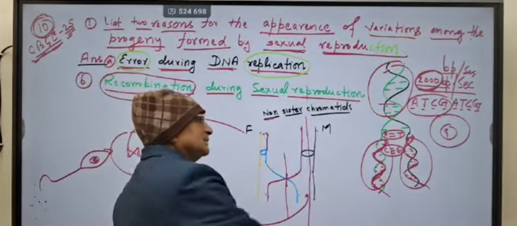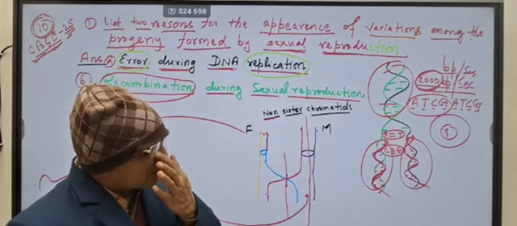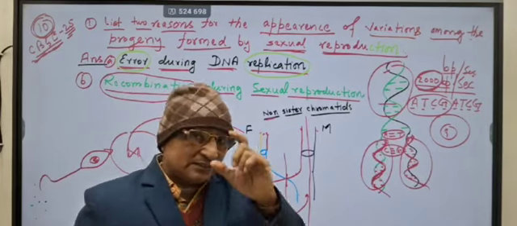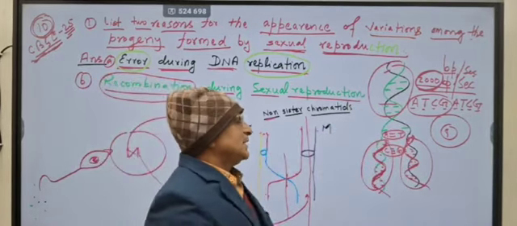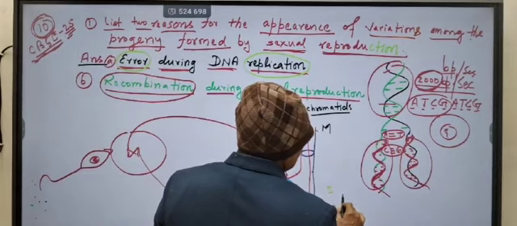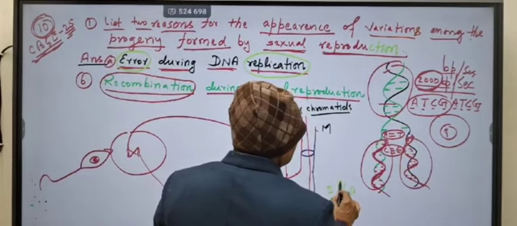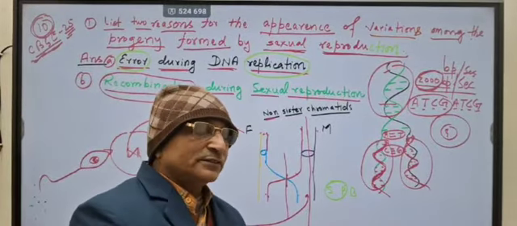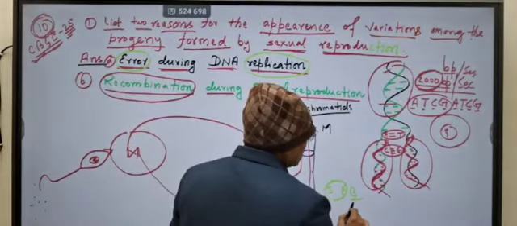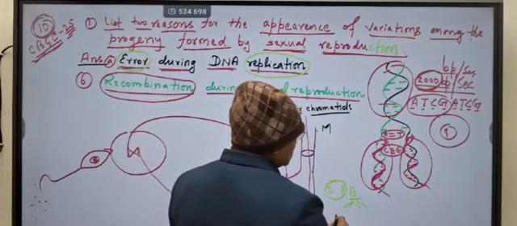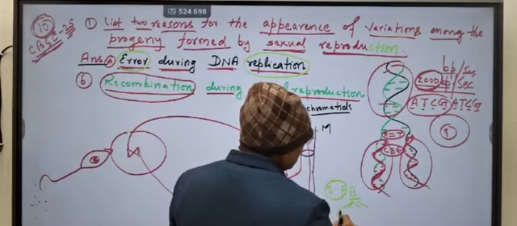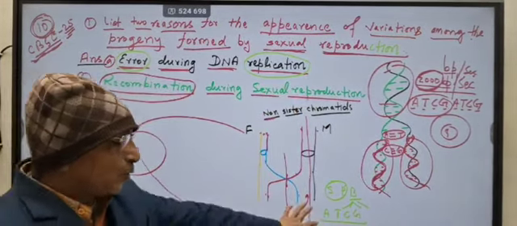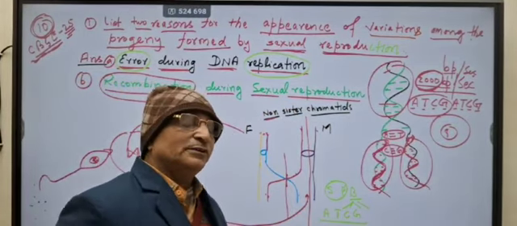DNA is the thread-like structure present on the chromosome. Chromosome is made up of protein and DNA. DNA is made up of sugar, phosphate and base. There is no difference between the sugar and phosphate of bacteria and human beings. Even bases are of four types: nitrogenous bases adenine, thymine, cytosine and guanine. Four types of bases are present from bacteria to human beings.